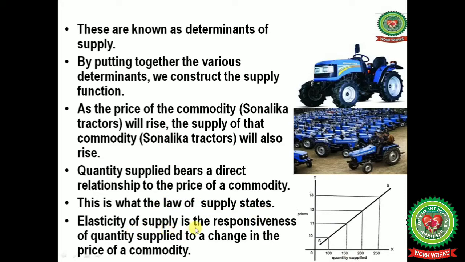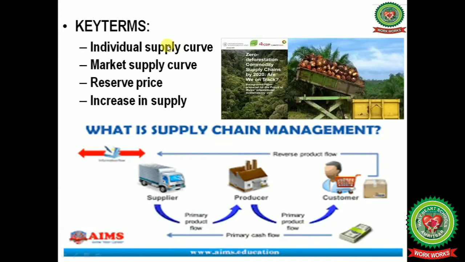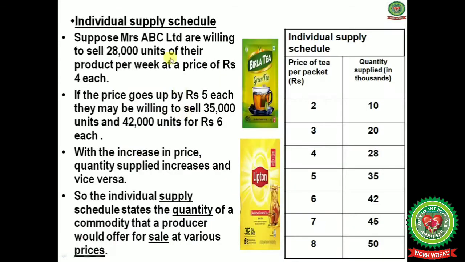Elasticity of supply is the responsiveness of quantity supplied to a change in the price of a commodity. Let us discuss some important key terms related to the topic: individual supply curve, market supply curve, reserve price and increase in supply.